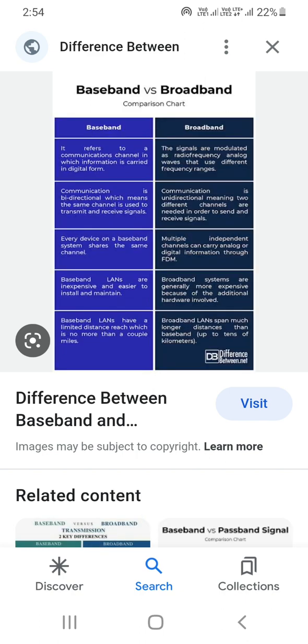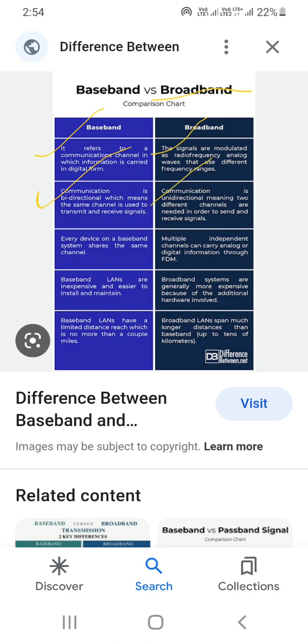So here we have the example. What are baseband versus broadband? Baseband refers to the communication channel in which information is carried in digital form, and in broadband the signals are modulated as a radio frequency. Analog waves use different frequency ranges. Communication is bidirectional, which means the same channel is used to transmit and receive the signal.